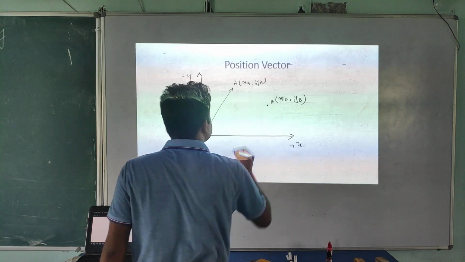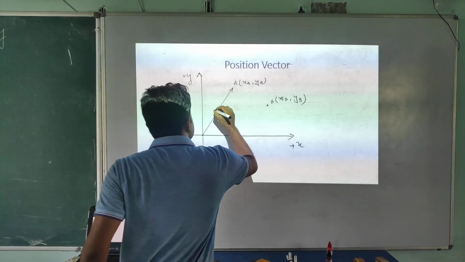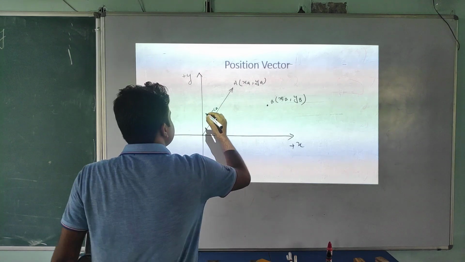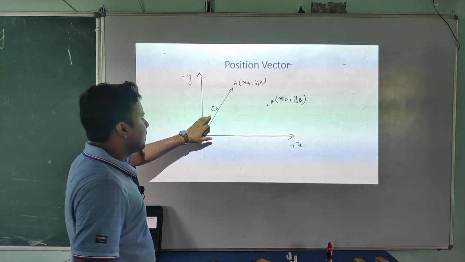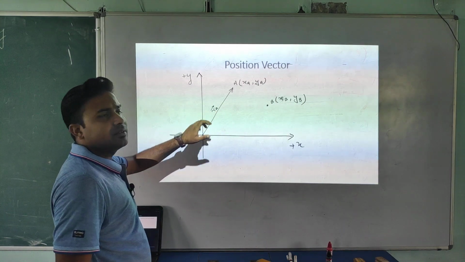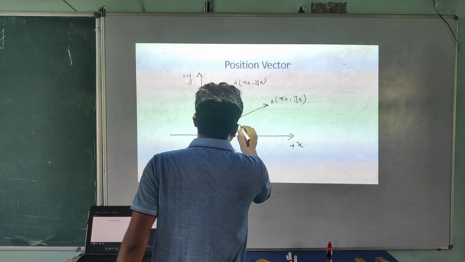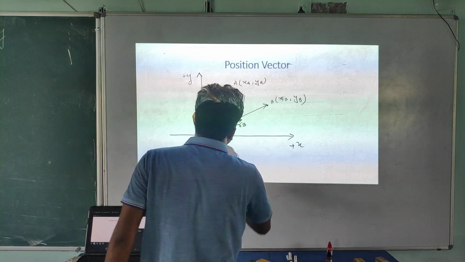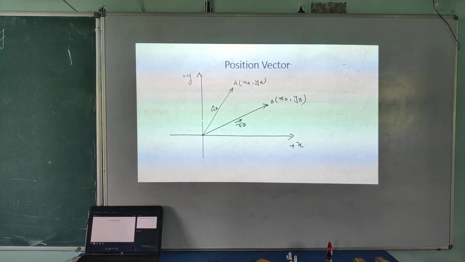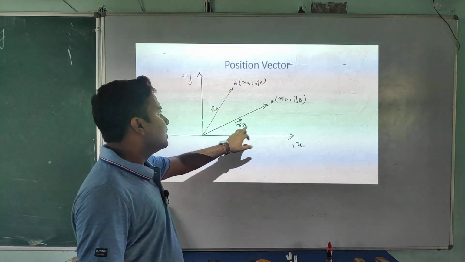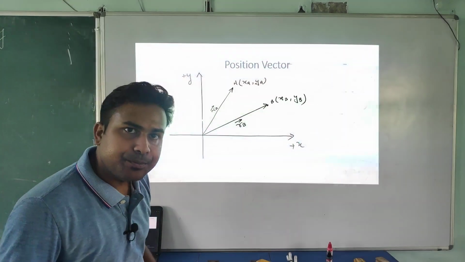This arrow is the position vector of A, and we write RA with this arrow sign. This one is the position vector of B, and we represent it like this.